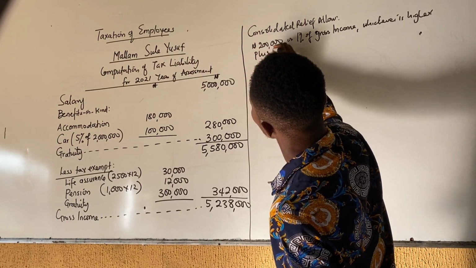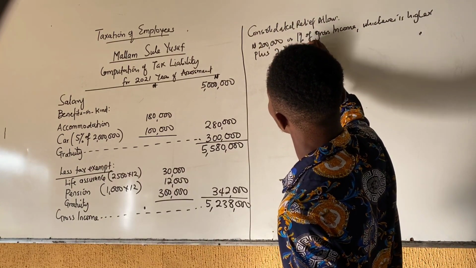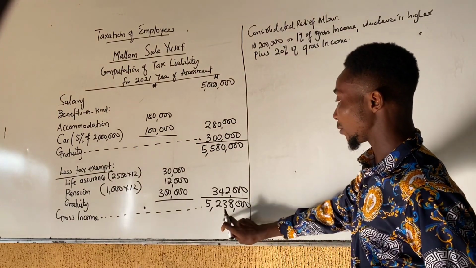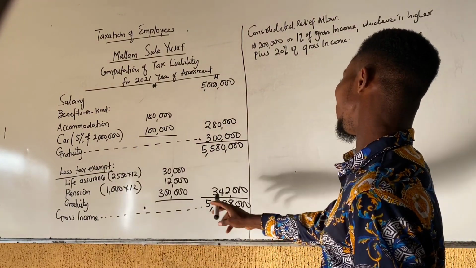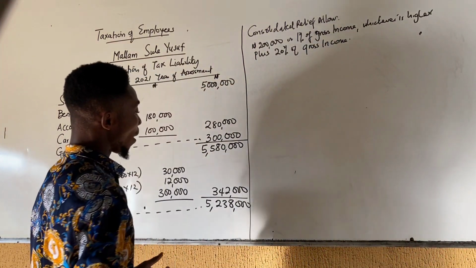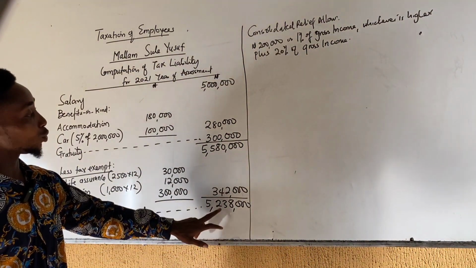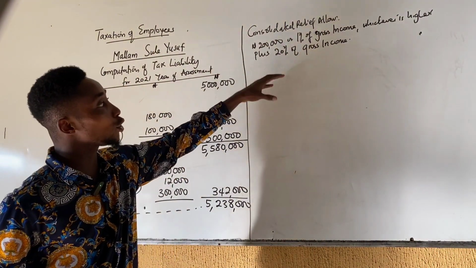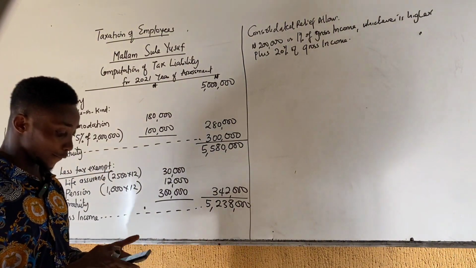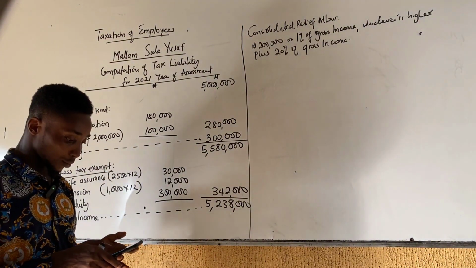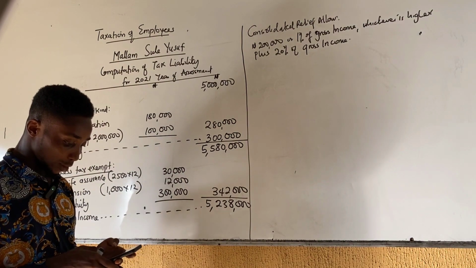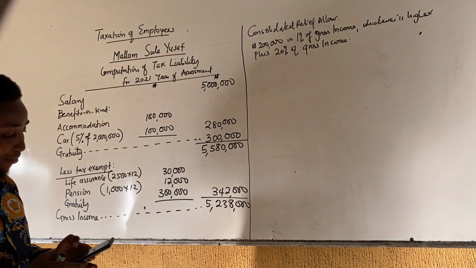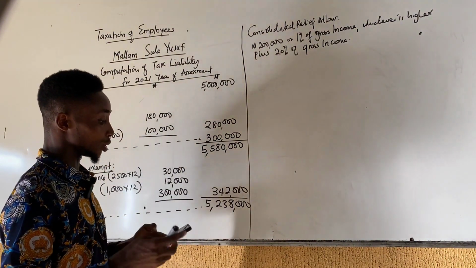Plus 20% of the gross income. So 1% of this figure will give us 52,380, so it's lesser than 200k. So we choose 200,000 plus 20% of this figure. 20% of 5,238,000 is 1,047,600.